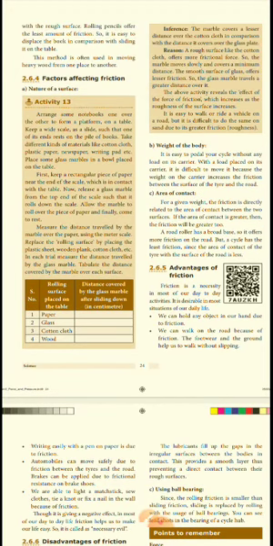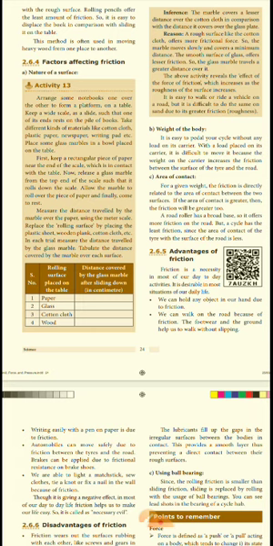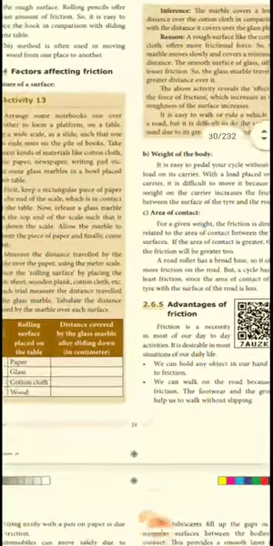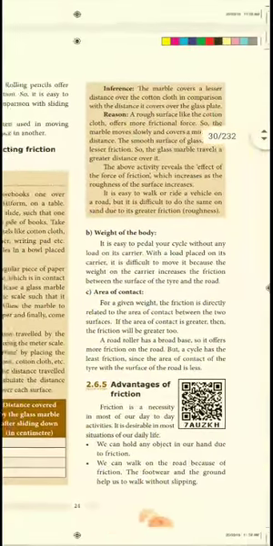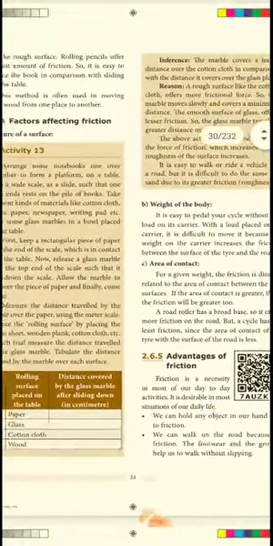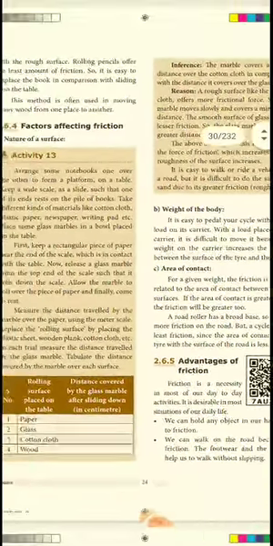First, keep a rectangular piece of paper near the end of the scale which is in contact with the table. Now release the glass marble from the top end of the scale such that it rolls down the scale. Allow the marble to roll over the piece of paper and finally come to rest. Then you have to measure it and fill in this activity in your book. Everyone, you can do that. The nature of the surface is very important. This is one of the factors affecting friction.